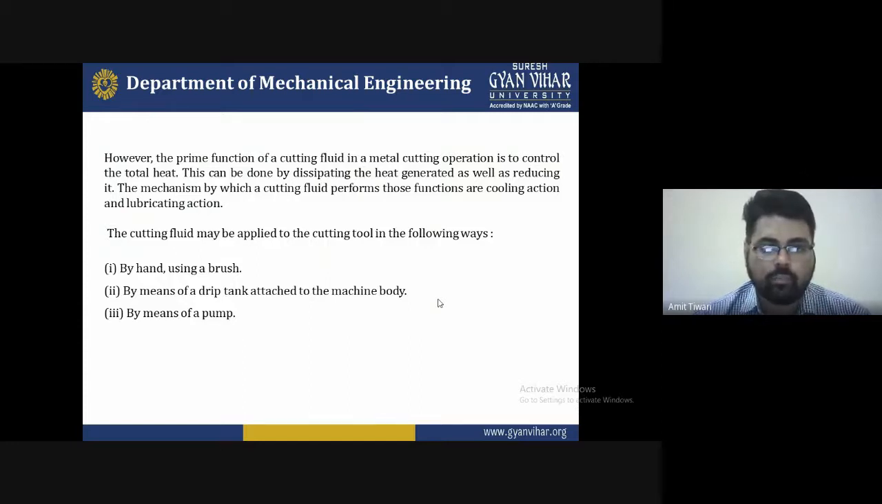So the cutting fluid may be applied to the cutting tool in the following ways: by hand using a brush, by means of a drip tank attached to the machine tool body, or by means of a pump. With the help of this we will understand that the cutting fluid may be applied under different conditions.